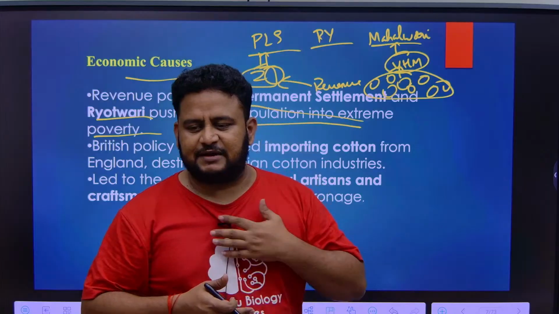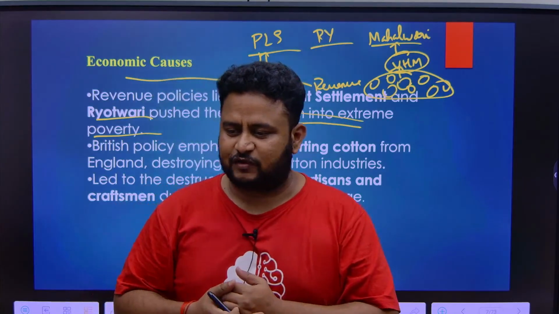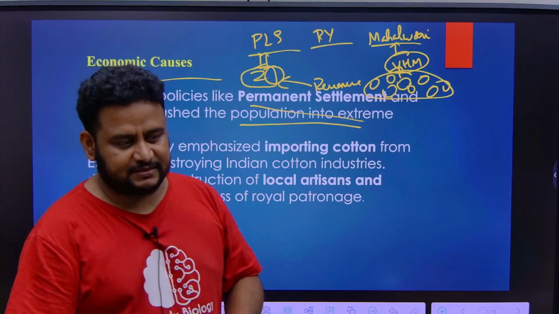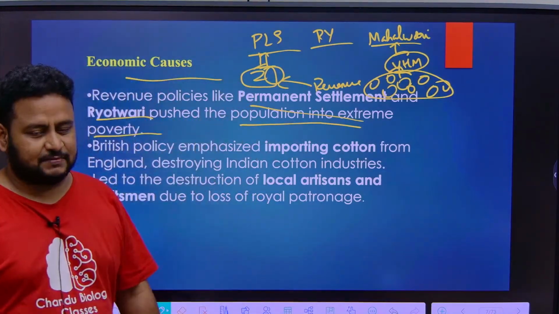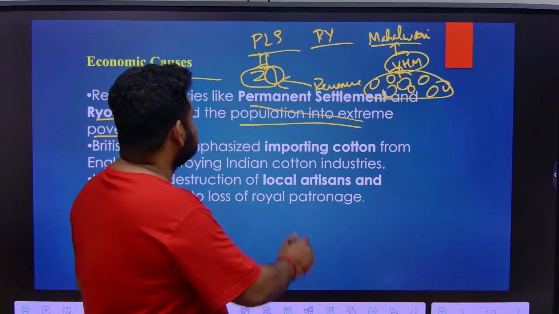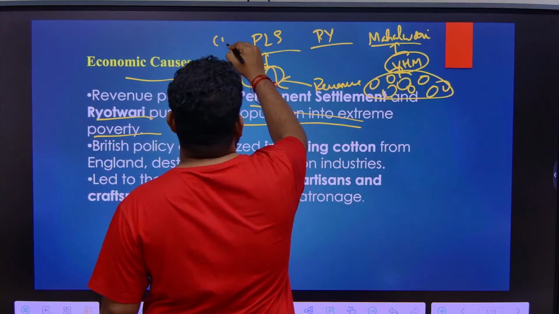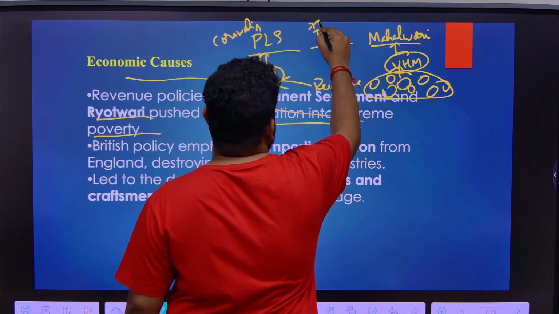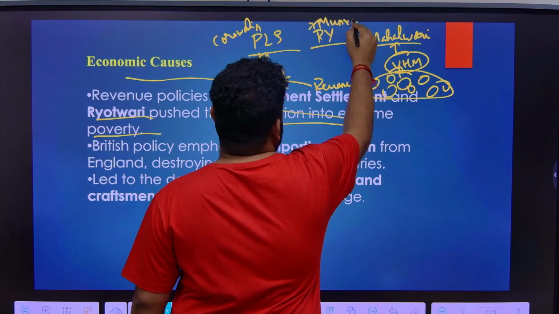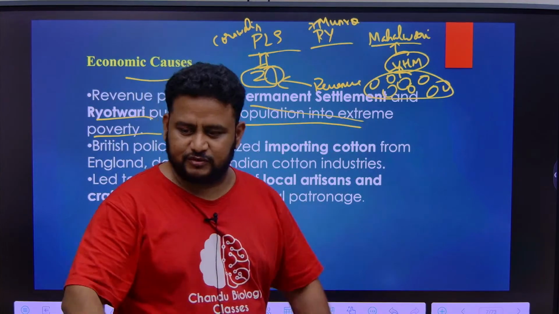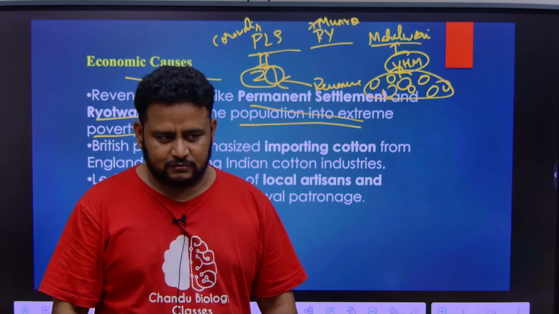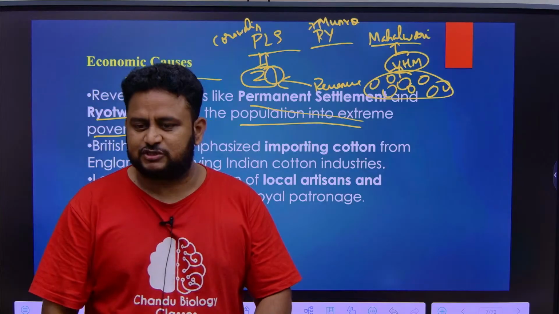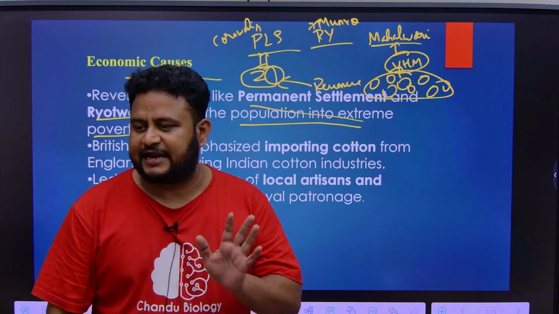Otherwise, I am the Zamindar, I collect from you, I keep something for myself, and like that I collect from so many other peasants. That is the Zamindari settlement, or I can say the permanent land settlement, which was by Lord Cornwallis. The Ryotwari settlement was by Thomas Munro. Here what you will say is, you need not collect from us, we know how to give; you will only go and give the revenue. In this Ryotwari settlement, Ryot means what? See the word Ryot, it is called Raiyat, correct?